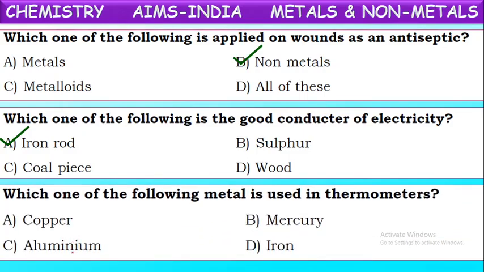Next, which one of the following metals is used in thermometers? Yes, we know one of the metals used in making thermometers, that is mercury. Mercury is a liquid metal. It is used in thermometers.